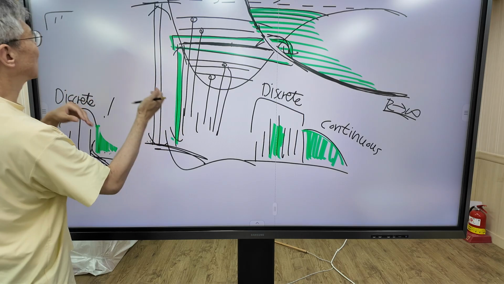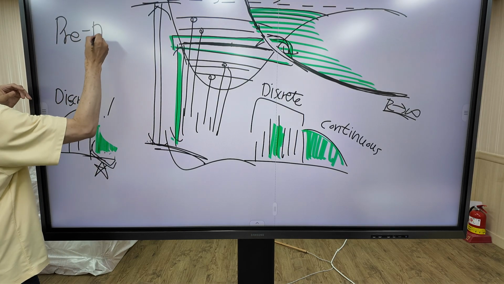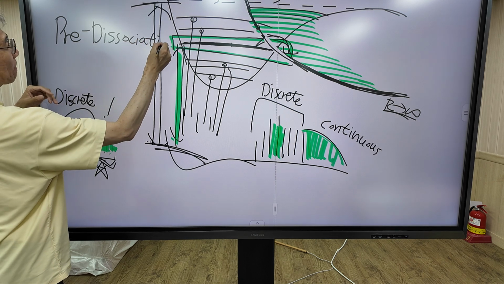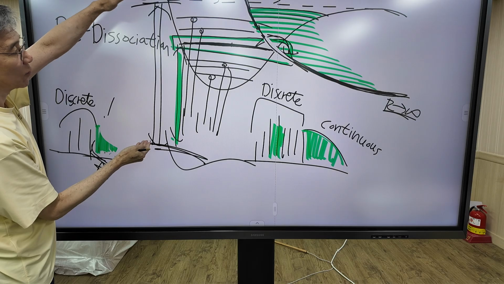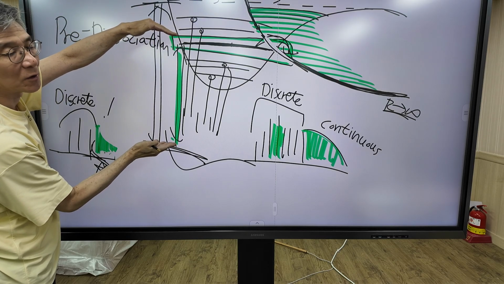So this process is called pre-dissociation. This amount of energy is not needed in this process. Only this amount of energy is needed to dissociate the molecule.